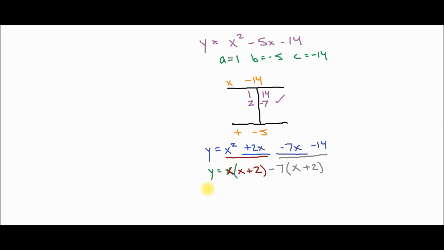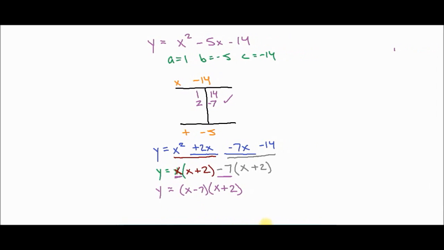Last step. Let's do our final reverse distribution. So we're going the opposite way. We can take this x term and this negative 7 term and combine those together in a binomial. And then we're going to write our x plus 2. And now we have factored this standard form quadratic. Let's go ahead and check our work. We'll do a quick check step. So we ended up with y equals x minus 7 times x plus 2.